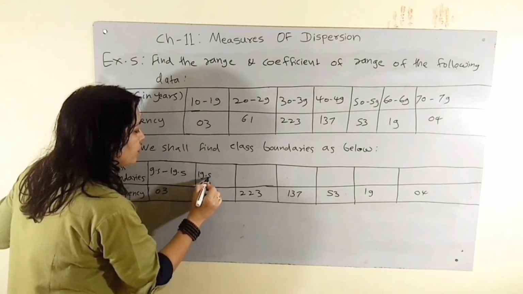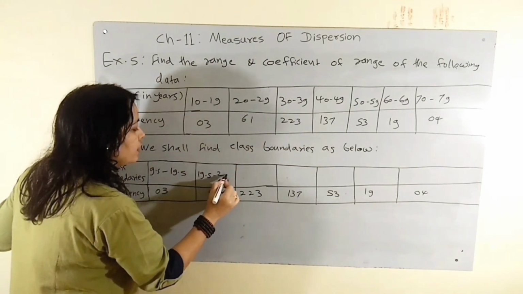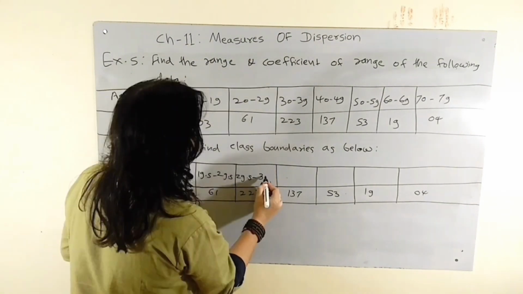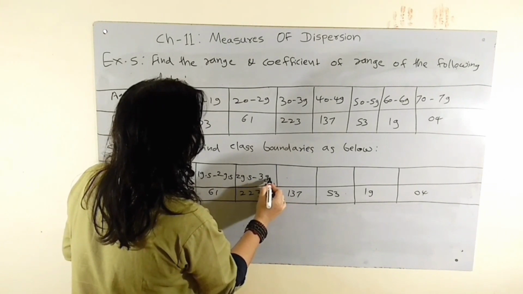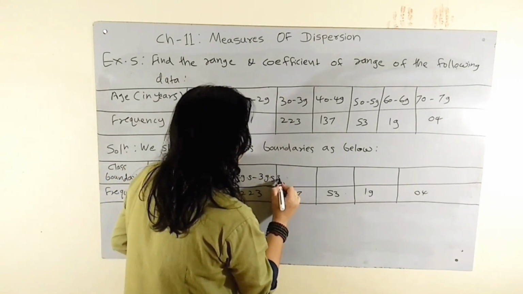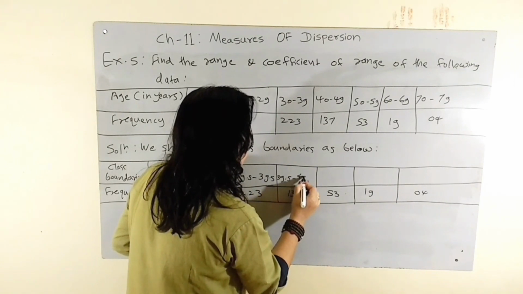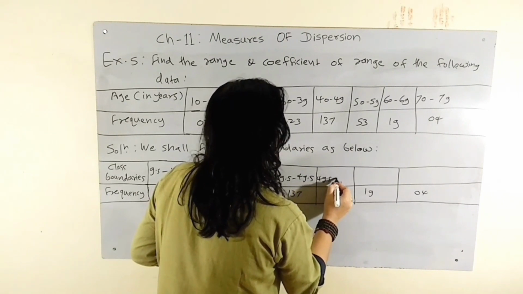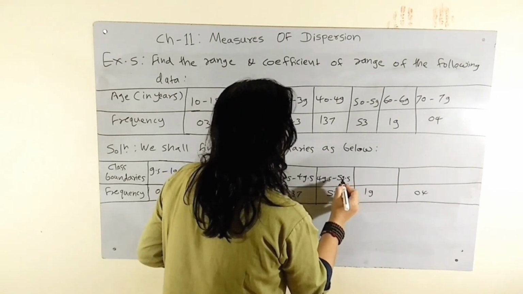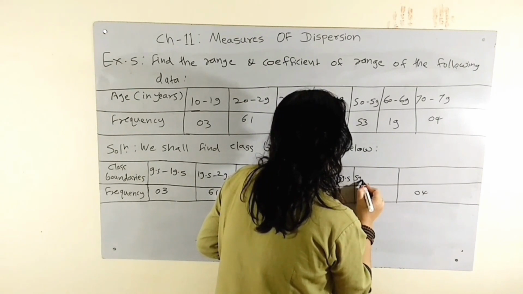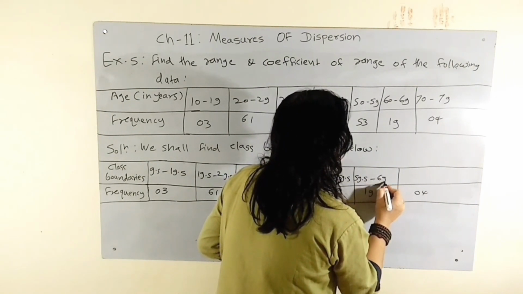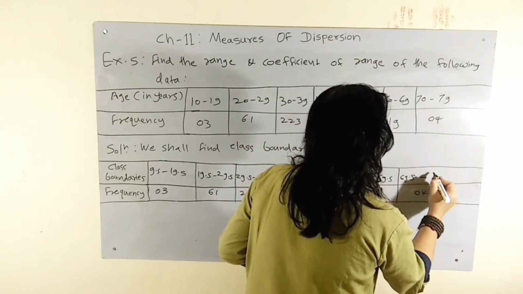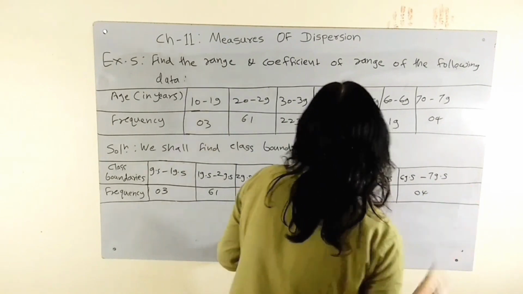Here 19.5 to 29.5, 29.5 to 39.5, 39.5 to 49.5, 49.5 to 59.5, 59.5 to 69.5, and 69.5 to 79.5.